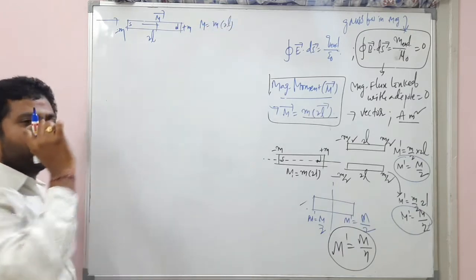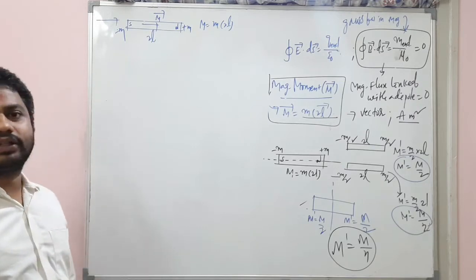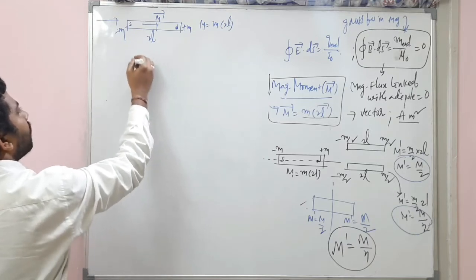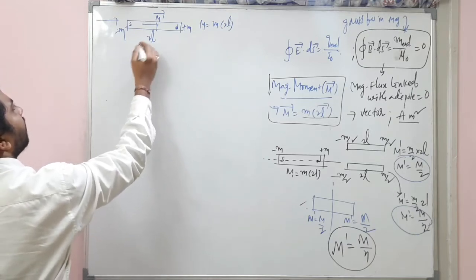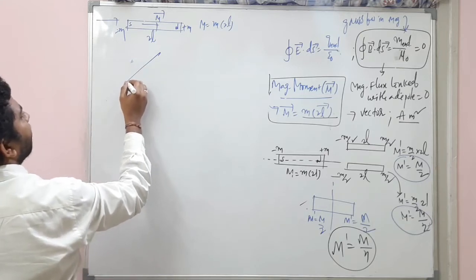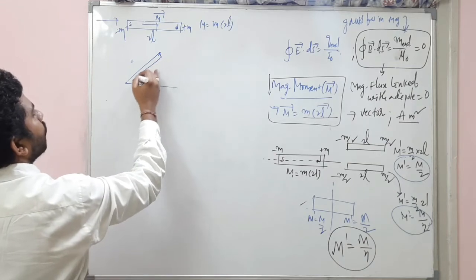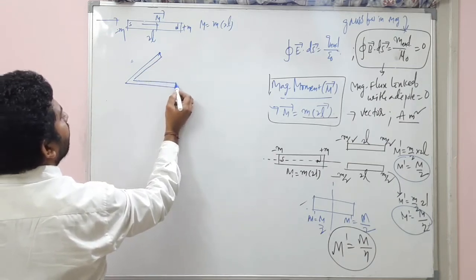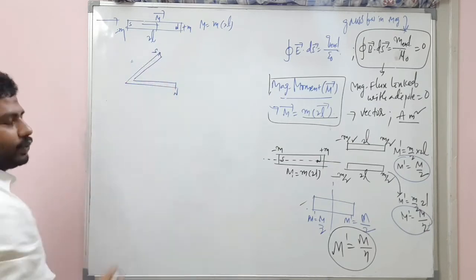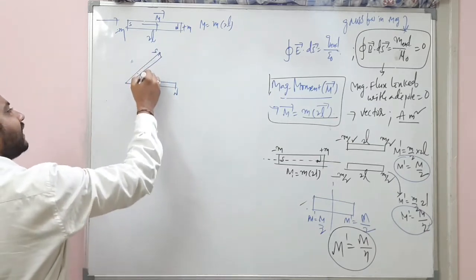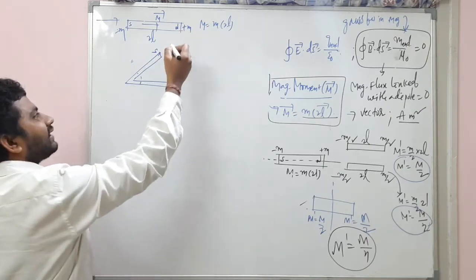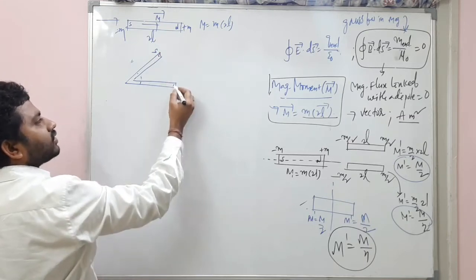So what I am going to do is bend this magnet into two parts. How am I bending this magnet? Listen. This is how I'm bending the magnet. It is 2L. In this way, I'm bending the magnet, so this is one bend and this is the other. So this is the south pole, this is the north pole. So it is bent at an angle. If you carefully observe, this is south pole, this is north pole.